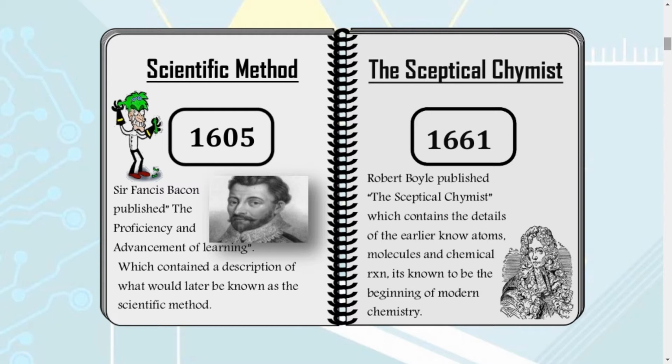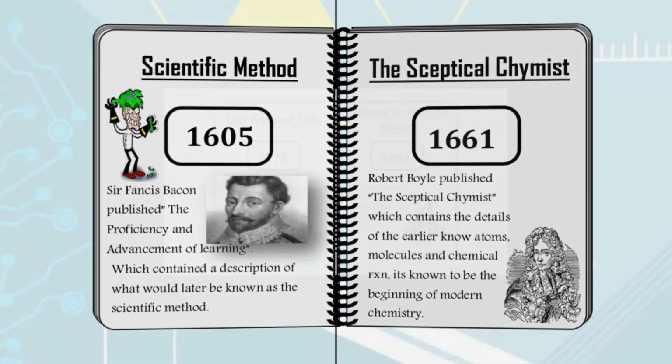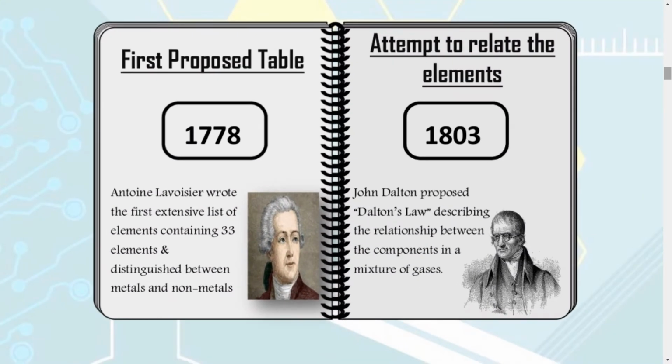Now, we already discussed him, right? You remember him, Antoine Lavoisier, who wrote the first extensive list of the elements containing 33 elements and distinguished between metals and non-metals. His time period started around 1778, right? So he is the person who is called the father of modern chemistry. Clear? So why are we giving an honor to him?